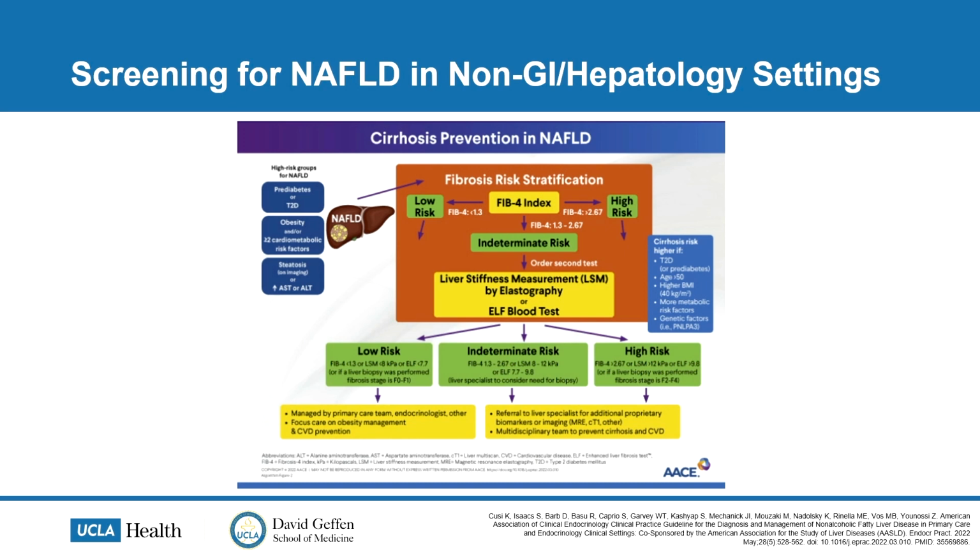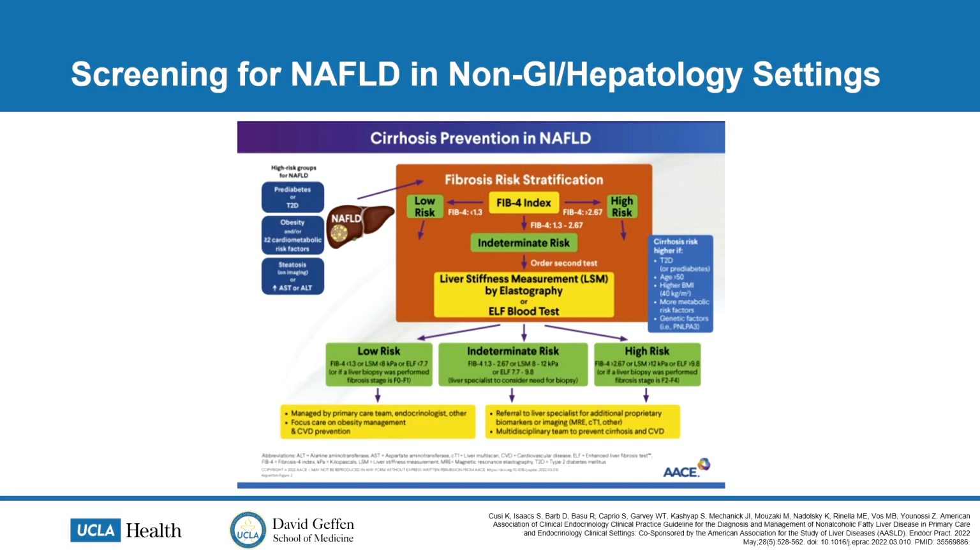So at the core of this is really looking at the FIB-4, which is the most validated tool for fibrosis assessment using laboratory markers. And so a FIB-4 of less than 1.3 is considered low risk. So these patients can just continue to be followed in the endocrinology or primary care settings per this algorithm.